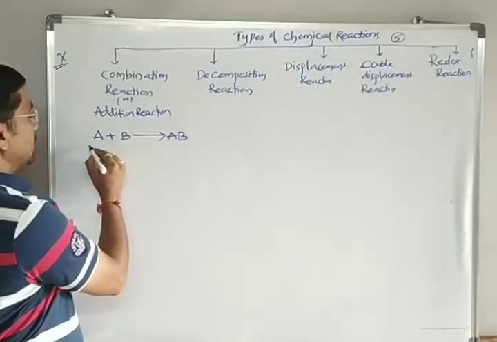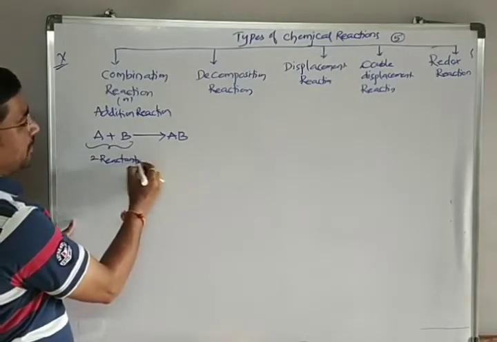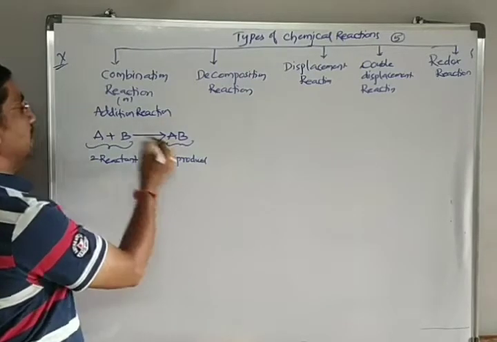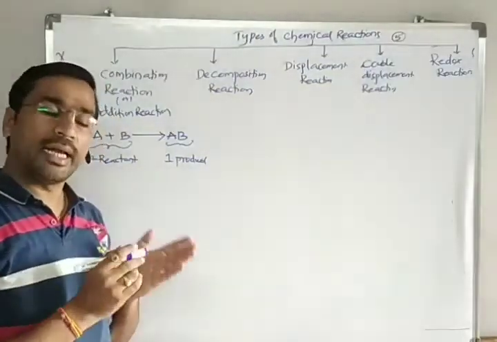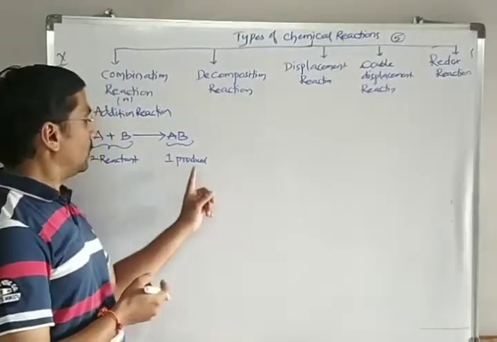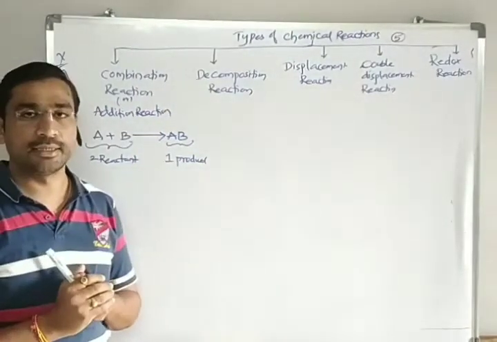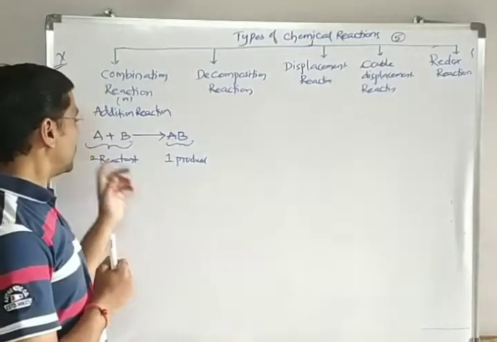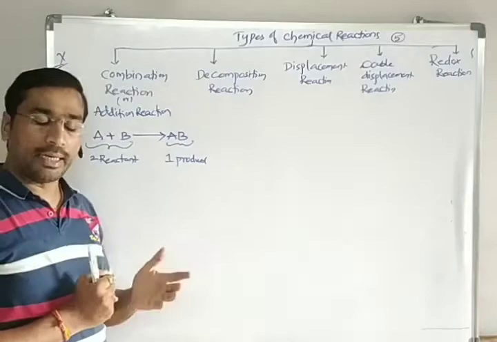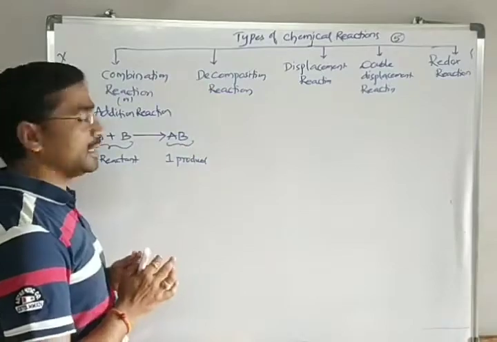You can see here there are two reactants, but after the reaction you are getting one product. Like this, if two or more reactants participate in a reaction and give only one single product, such a reaction is called a combination reaction. Repeating the definition once again, a reaction in which two or more reactants combine and form a single product is called a combination reaction.